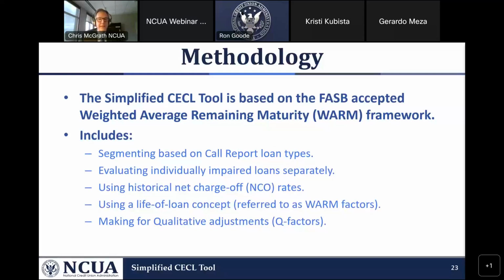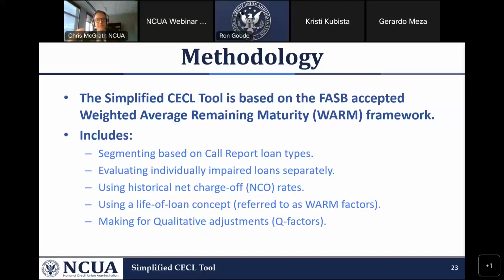The CECL tool is based upon the weighted average remaining maturity framework. This is a framework supported by FASB, and it includes things that you're very familiar with from the old method. You're segmenting loans into types, into groups. With the tool, we're doing it by the call report, so the lines that you see in the call report line up with the tool.